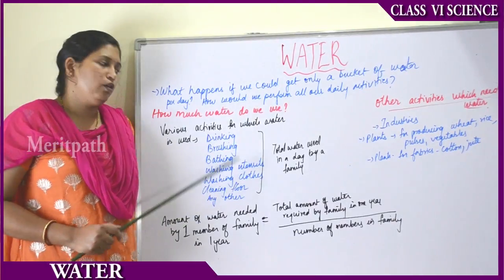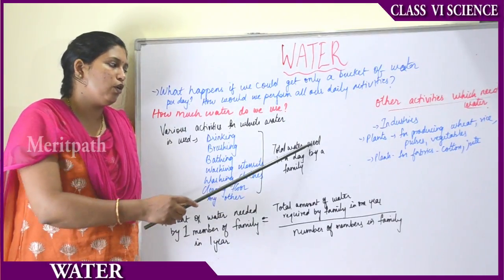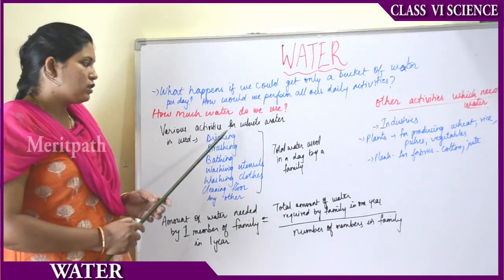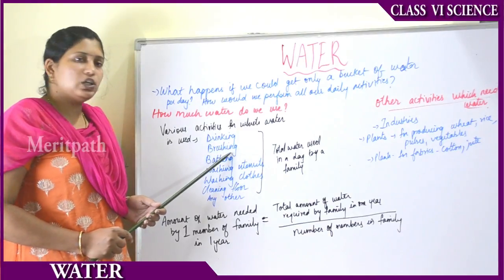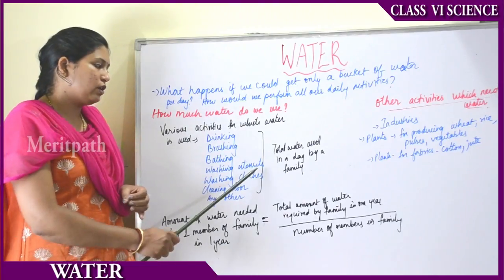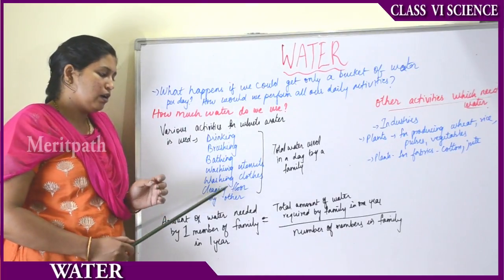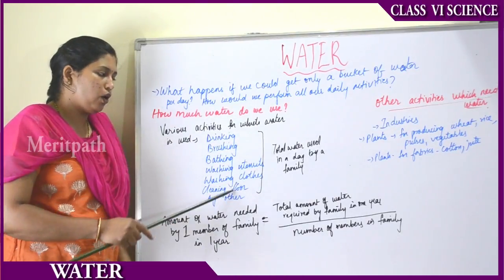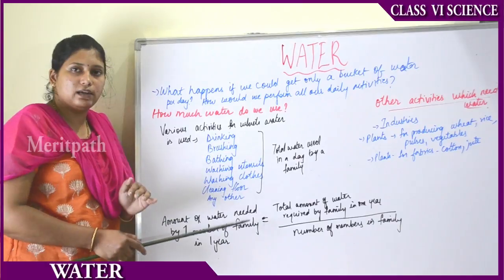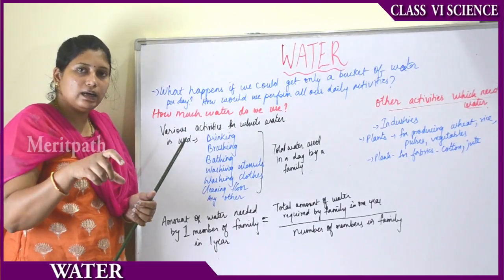How much water you require for all these activities in a day by a family of 4 gives you the total water used in a day by a family, and you are calculating on the basis of one bucket of water. Suppose for drinking we need 2 buckets, then brushing we need only 1/4 bucket, like that. Then for bathing 1 bucket, then for washing the utensils 2 or 3 buckets, then for washing the clothes maybe more, 5 to 6 buckets, cleaning the floor only 1 bucket. Then you should total all these buckets of water, then you get specific numbers, like say 20 buckets, 30 buckets.